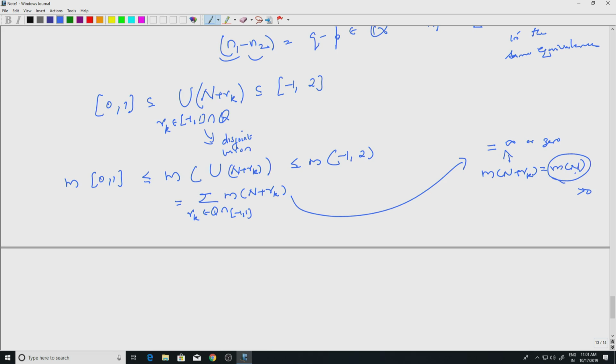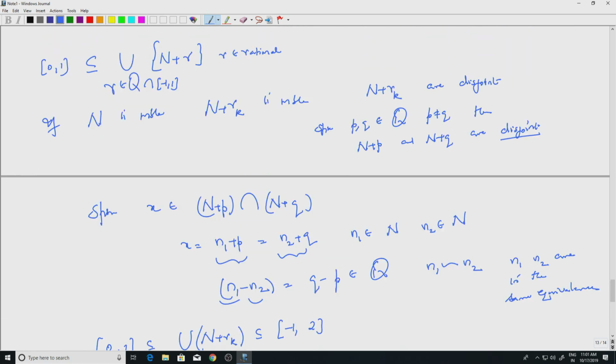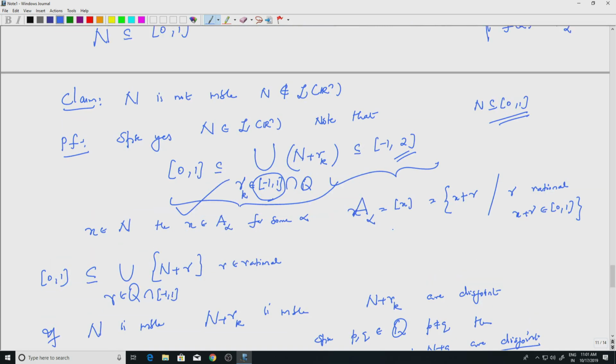But both lead to a contradiction, because I have 1 here less than or equal to something that is either 0 or infinity, which is less than or equal to 3 here. So that is a contradiction. We started with the assumption that this set is measurable, but it is not. So that is how we construct a non-measurable set.